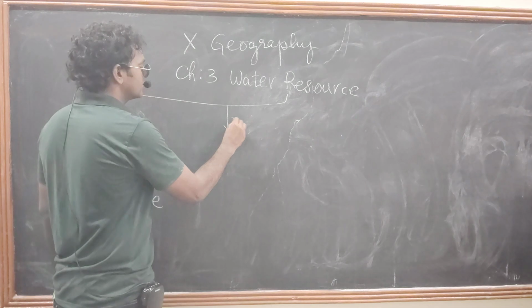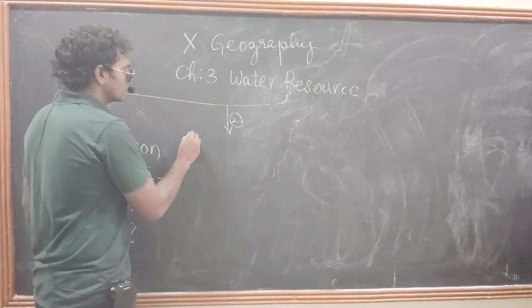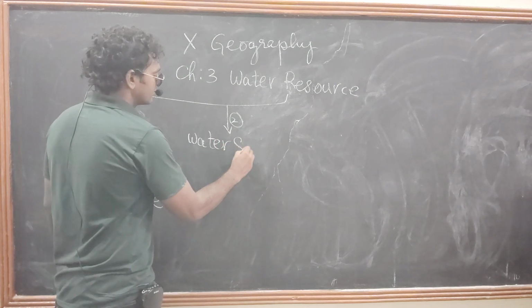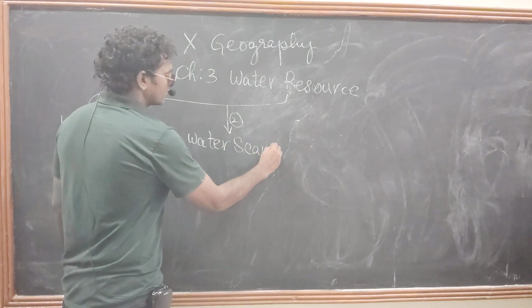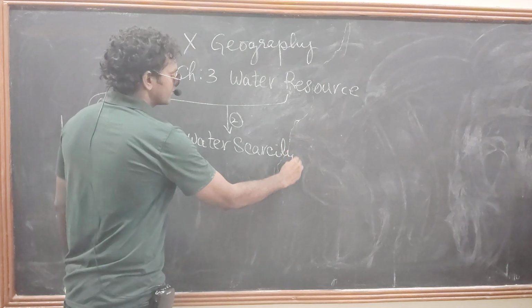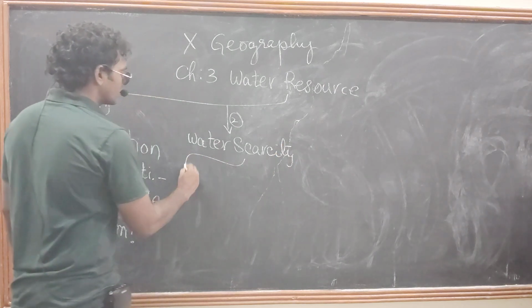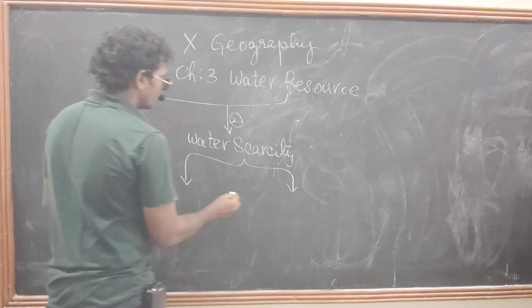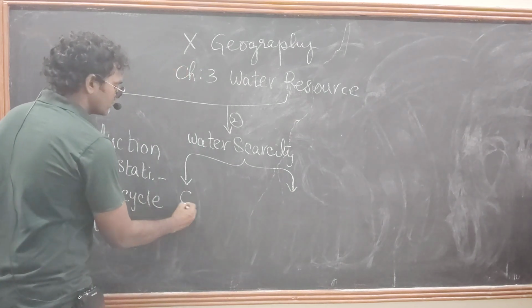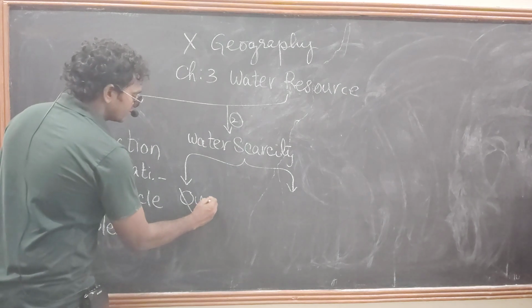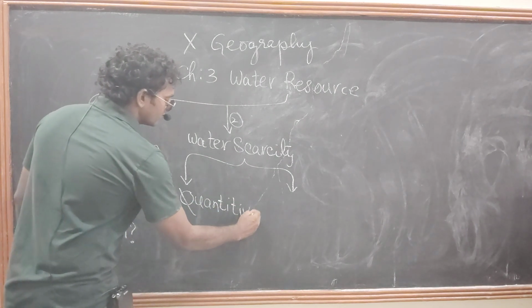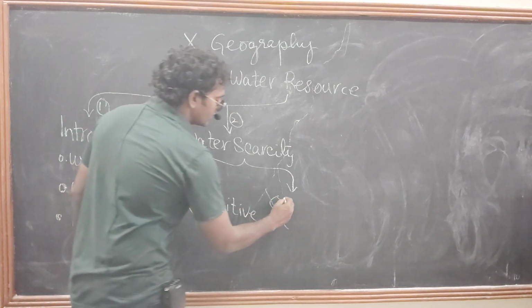The second subtopic is water scarcity. In this water scarcity, there are two types. What are those? First one, quantitative, and second one is qualitative.